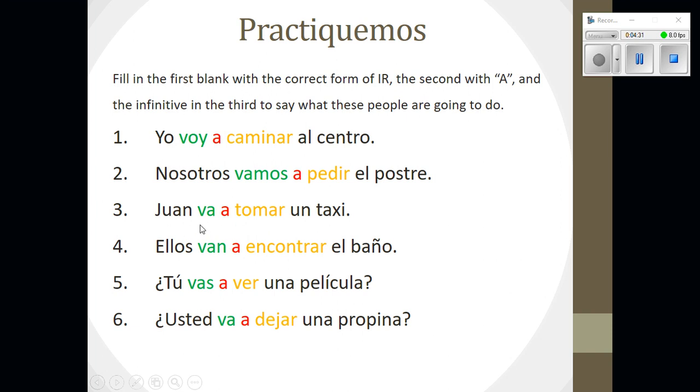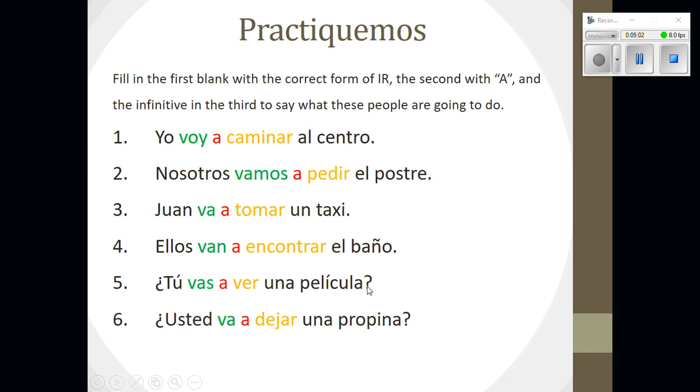3. Juan va a tomar un taxi. Means that Juan is going to take a taxi. Again, Juan is the subject, so we conjugate ir according to he. You must include a in the second blank, and tomar is to take. Okay, 4. Ellos van a encontrar el baño means they're going to find the bathroom. We've conjugated ir according to ellos, van. Then we follow with a. And finally, the verb infinitive encontrar is to find.